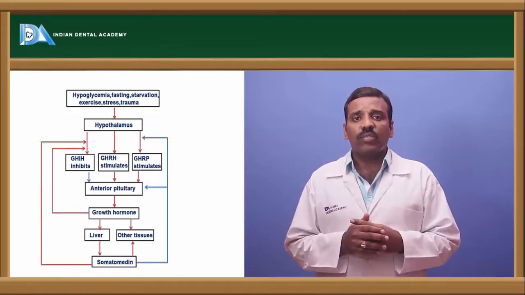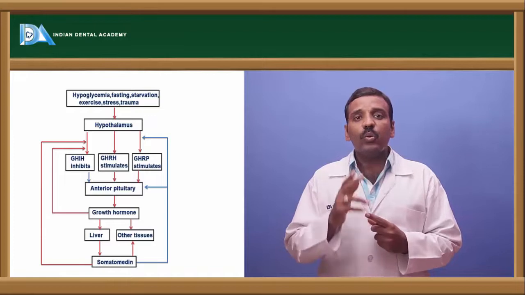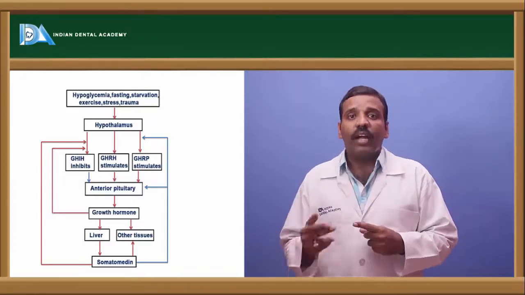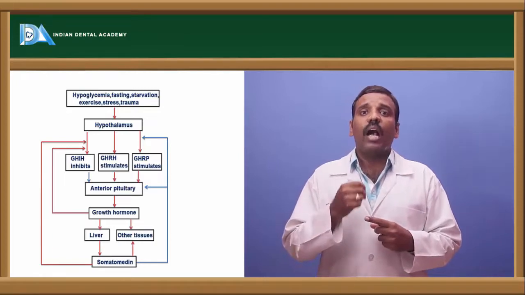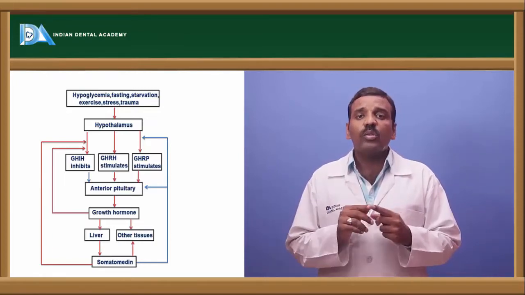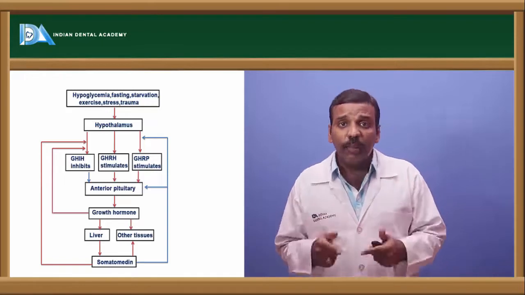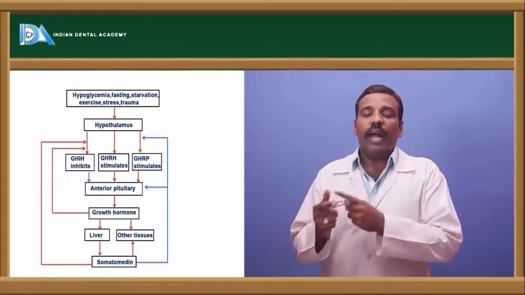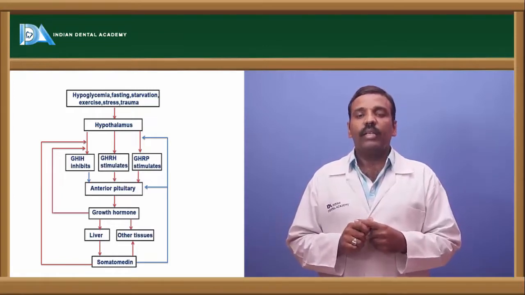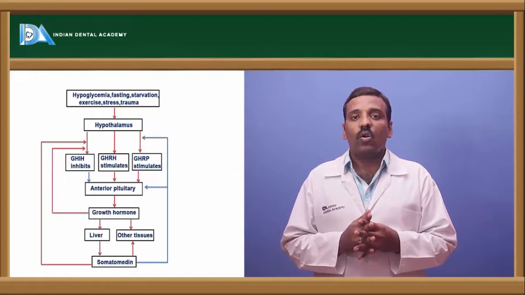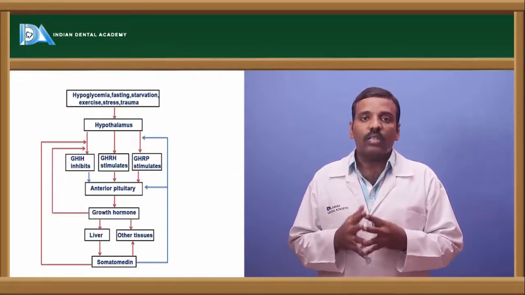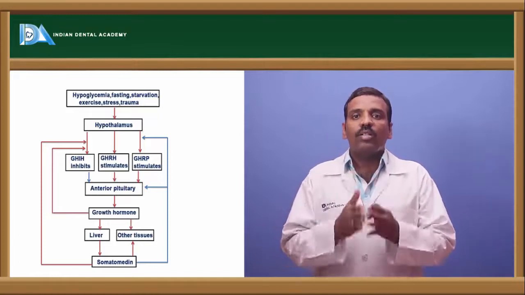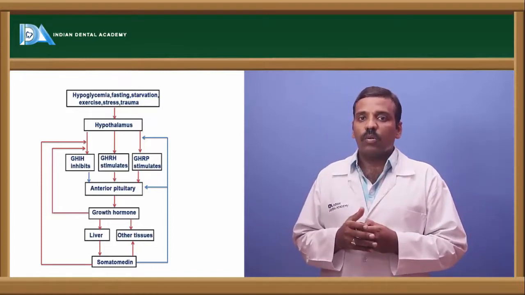When this hormone is sufficient, two types of hormones are released: growth hormone inhibitory peptide and growth hormone inhibitory hormone, that is somatostatin. These send inhibitory impulses to the hypothalamus as well as the anterior pituitary gland, and then the growth hormone secretion is stopped. That's about the growth hormone.